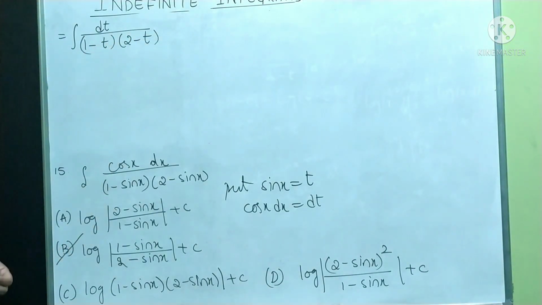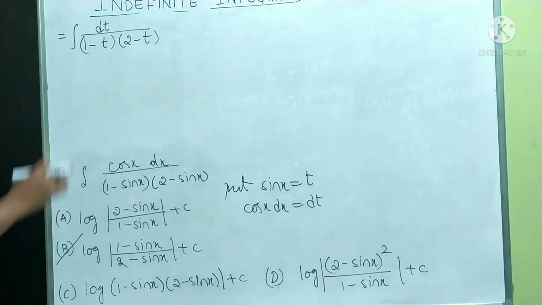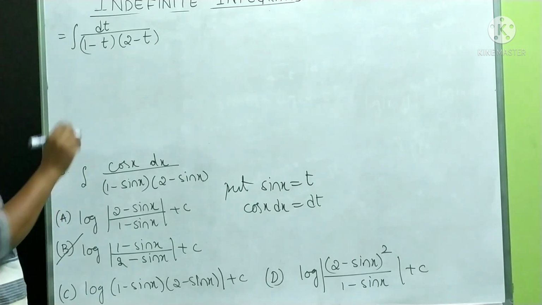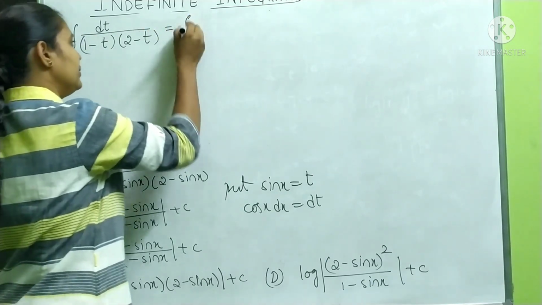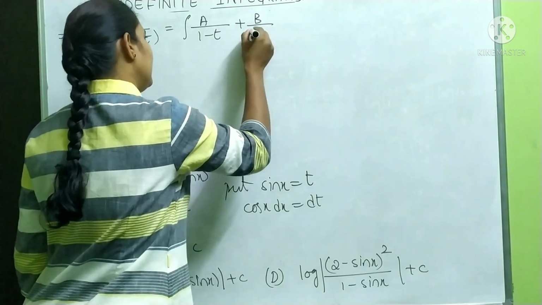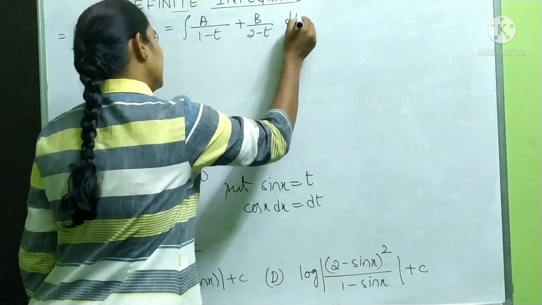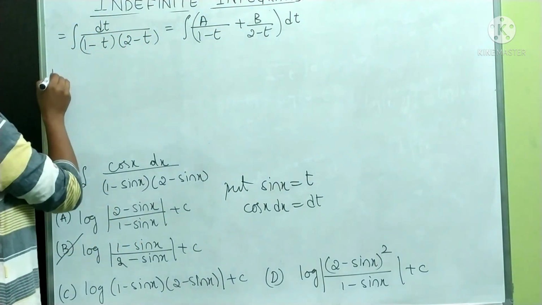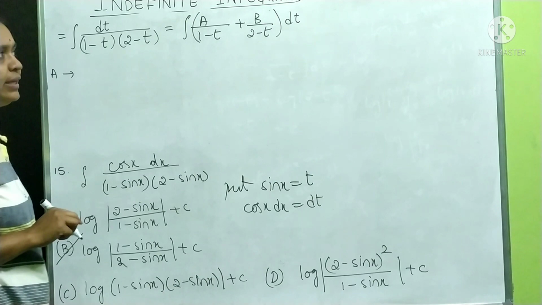Now it is very simple. Partial fraction, that too linear factors. So this is going to become integration a by 1 minus t plus b by 2 minus t dt. This we have to find out. Now to find a, what I have to do, tell me?